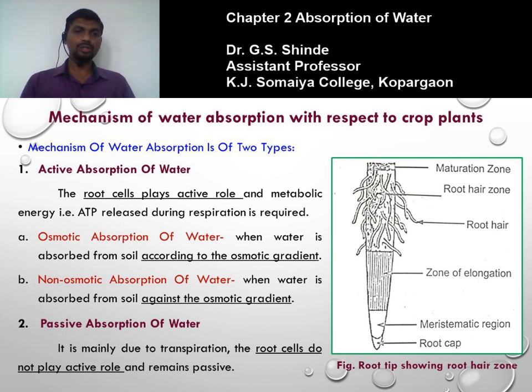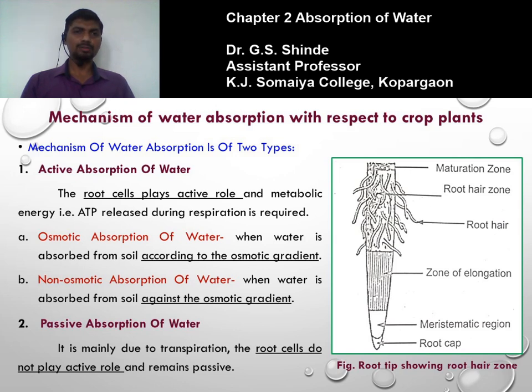There is no use of ATP for the passive absorption of water. Further, the active absorption of water has been divided into two types: osmotic absorption of water and non-osmotic absorption of water. These two types are made on the basis of the process of osmosis.